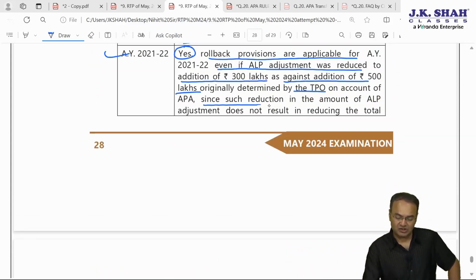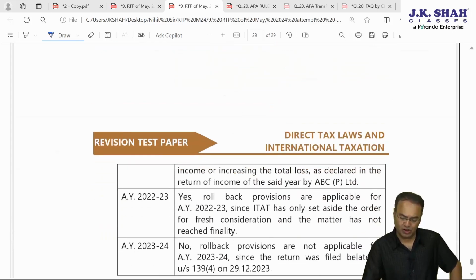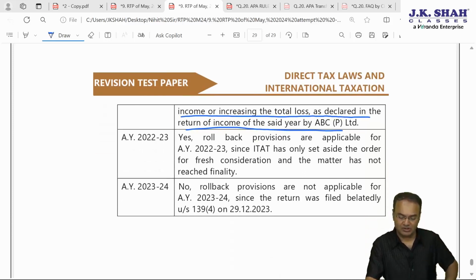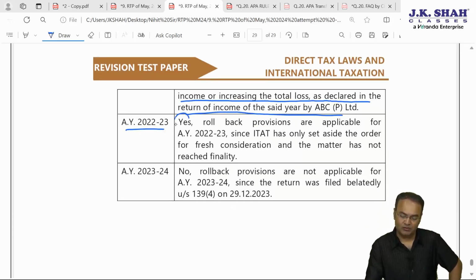It's just that since reduction in the amount of ALP does not result in reducing the total income or increasing the total loss as declared in the return of income, income should not reduce below 3000 lakhs as per our example. For AY 22-23, yes, rollback applicable.